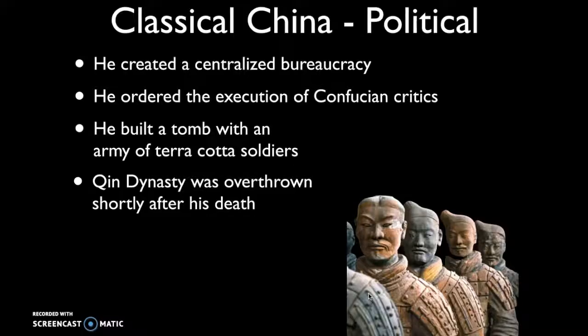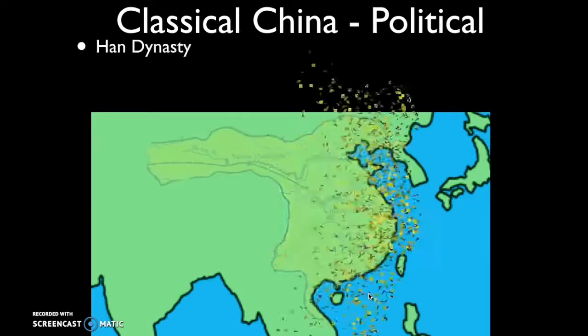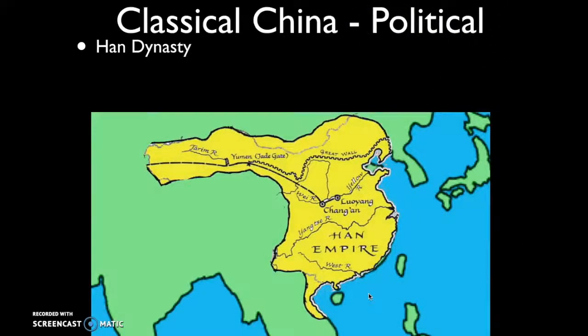Now, upon his death, the Qin dynasty was overthrown. He ruled again with a pretty harsh hand, and therefore, not surprisingly, after his death, the Qin dynasty was seen as having lost the mandate of heaven. That is going to usher in a new dynasty, the Han dynasty.